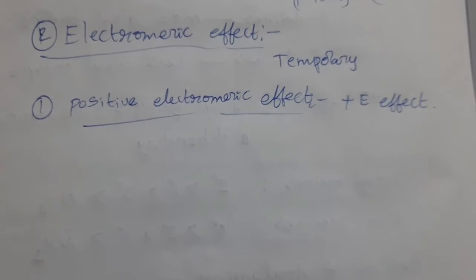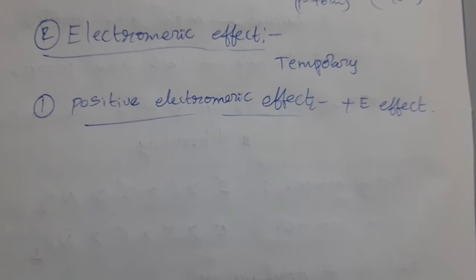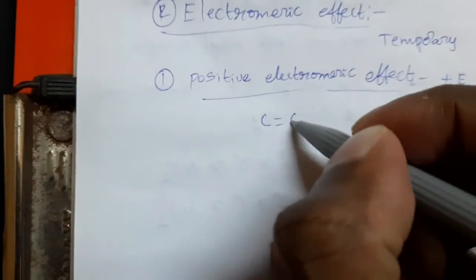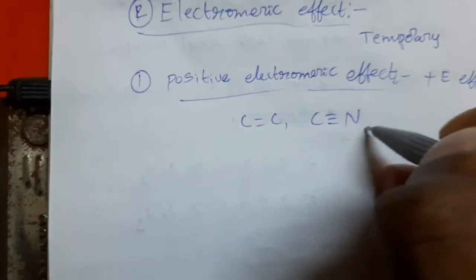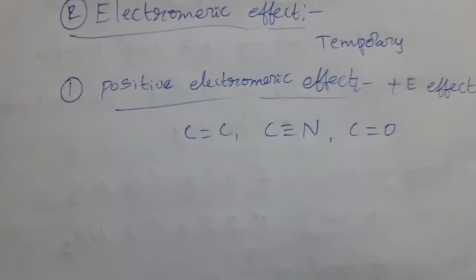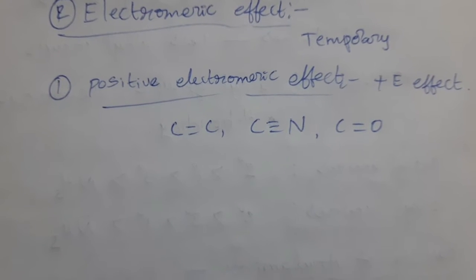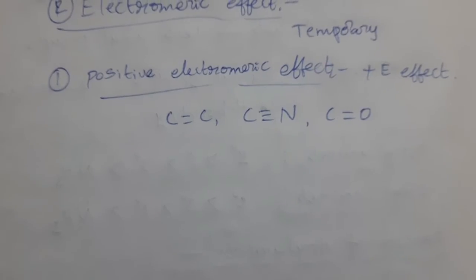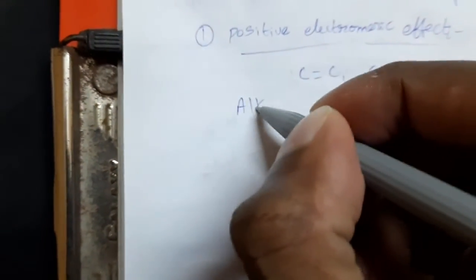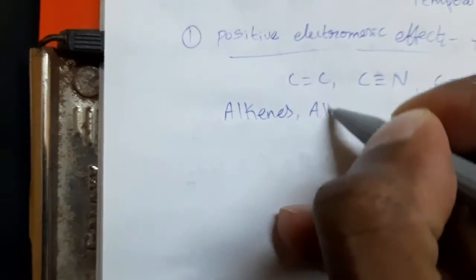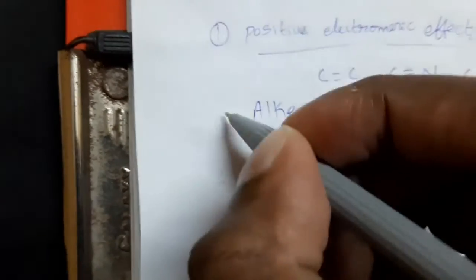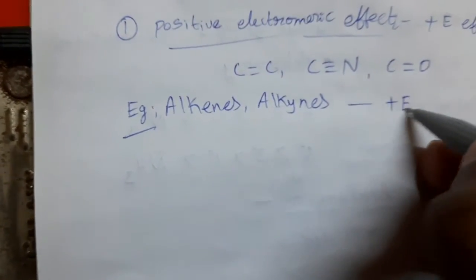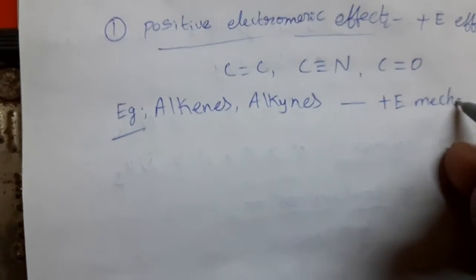This type of effect we can observe in compounds having multiple bonds. Multiple bonds means a double bond and a triple bond: C double bond C, C triple bond N, C double bond O. When these bonds are present in the given compound, we can observe plus E effect. Generally, alkenes and alkynes exhibit this plus E effect. So they follow plus E mechanism, positive electromeric mechanism.